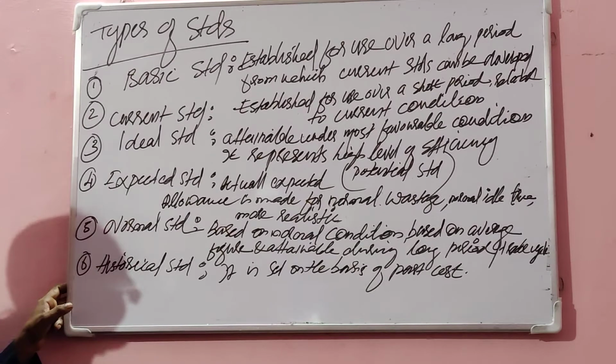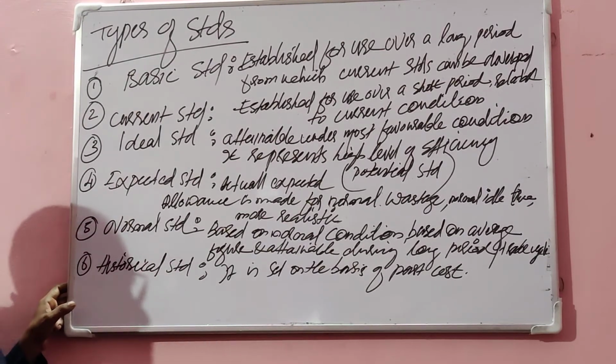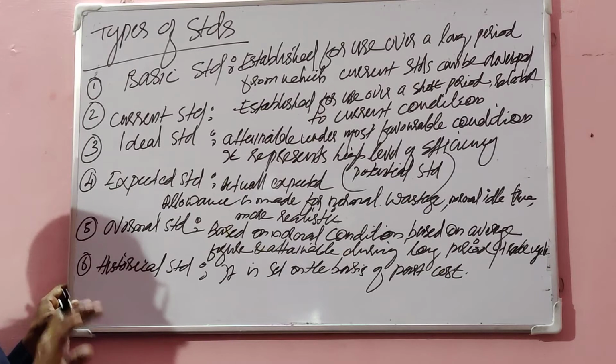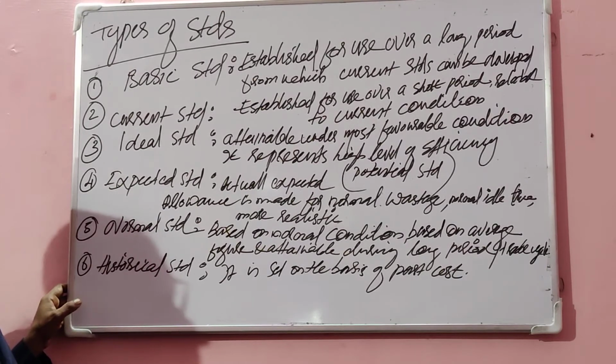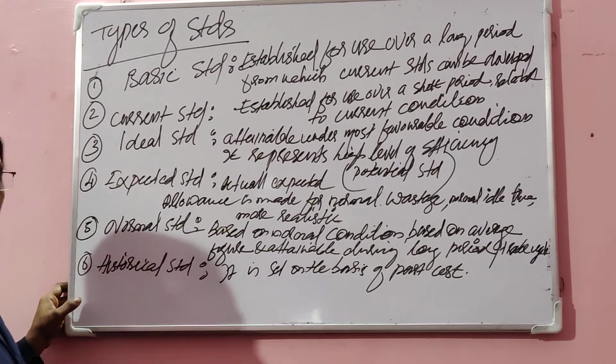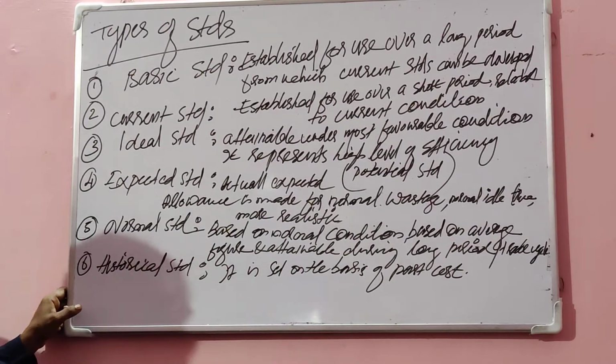So ideal standard is set up based on the assumption that there exist most favorable opportunities and favorable conditions, and these standards will be obtainable only if such favorable conditions are existing. It also represents high level of efficiency. In reality, it is not at all attainable. This standard is not at all attainable.